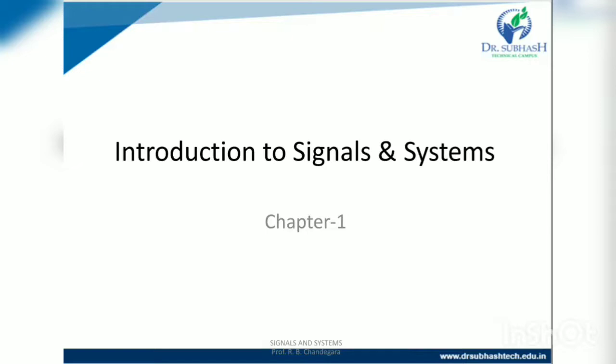The input is known as the excitation for the system and the output is known as the response. So we call the input an excitation and the output a response. Whatever excitation is given to the system, after processing the system will respond. This is the meaning of a system.